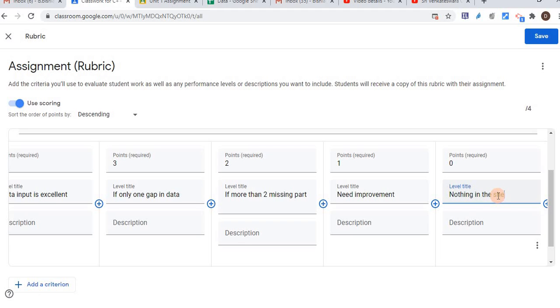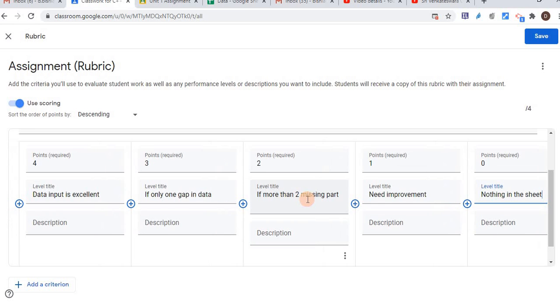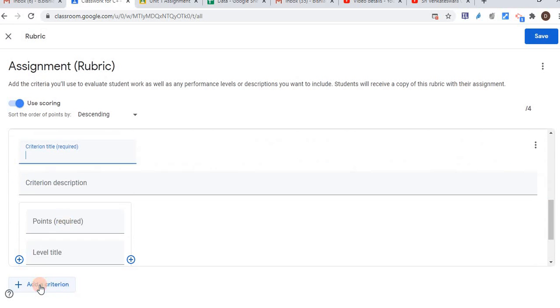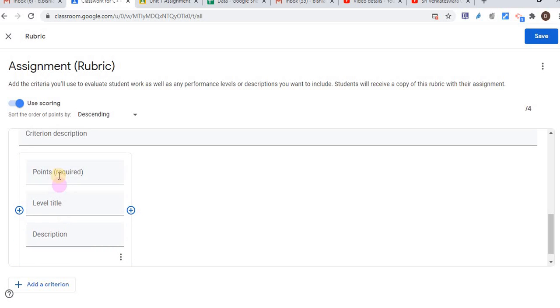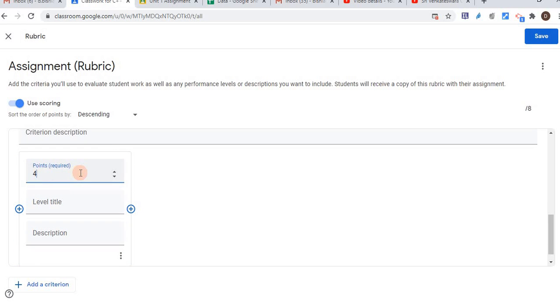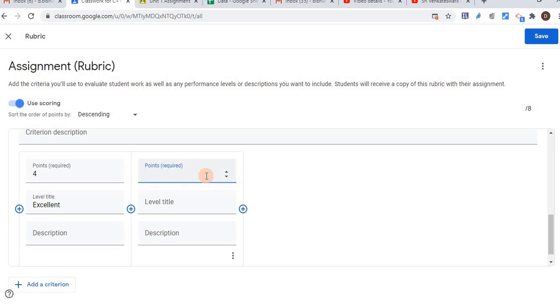in the sheet. So that's my first criteria. Now add a criteria again. Now next criteria, let's say based on the presentation. Okay, so I have to fill again their points. So 4 point, let's say excellent presentation.